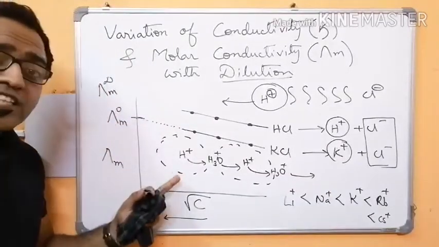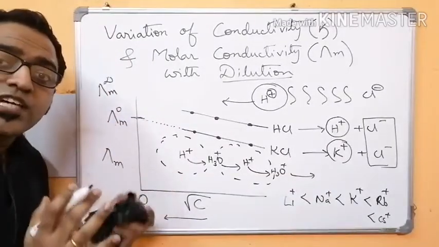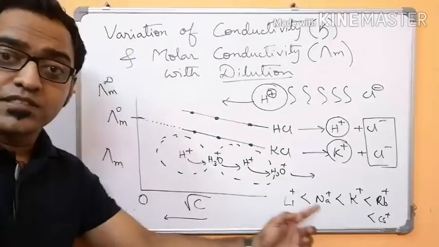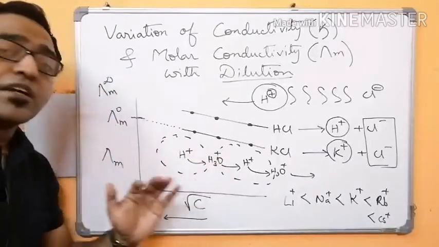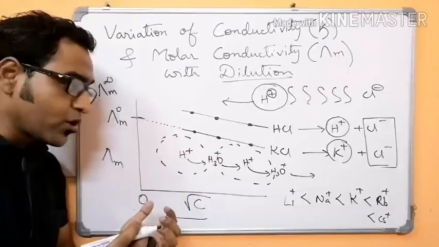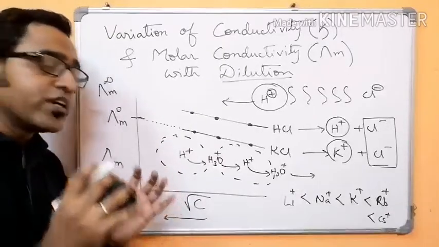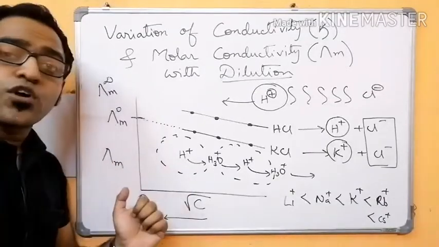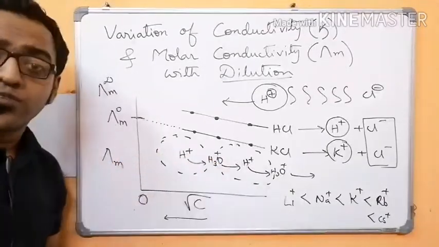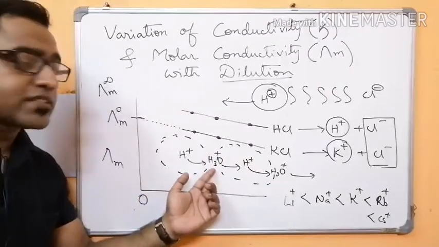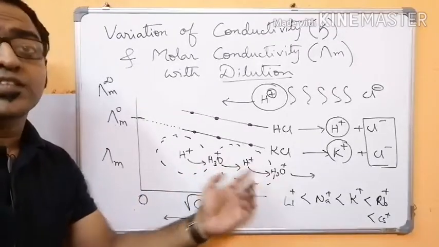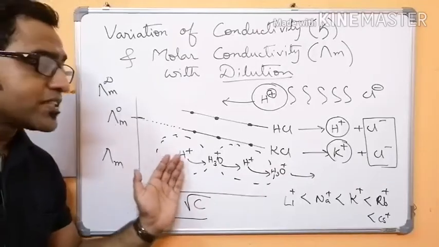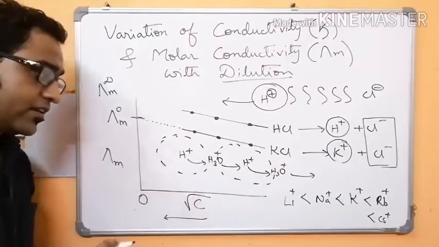That means the H plus is not moving with the solvent molecule like lithium plus, sodium plus, potassium plus. The lithium, sodium, potassium are solvated by water molecules and they move with the solvent molecules. But H plus does not move with the solvent molecule. It goes through the solvent by forming H3O plus and then again H plus, then H3O plus, like this. So the ionic mobility of H plus ion is much higher than K plus ion.